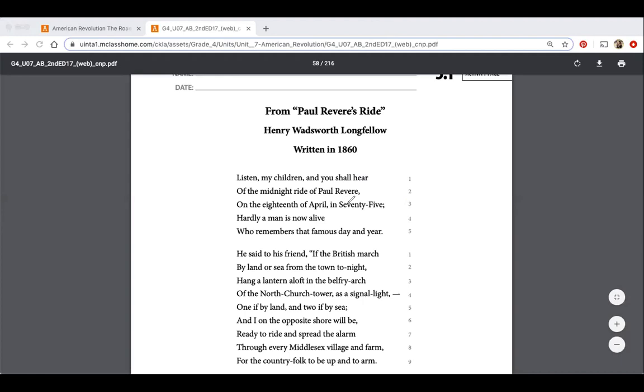Now, as you were following along, he's not talking about his own children. What he's actually talking about here is people in the future, us, the future generations.